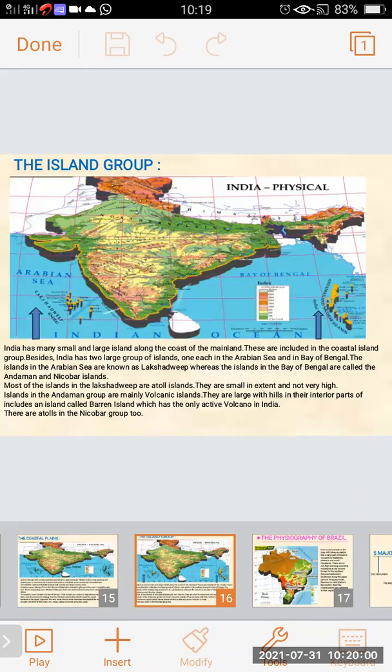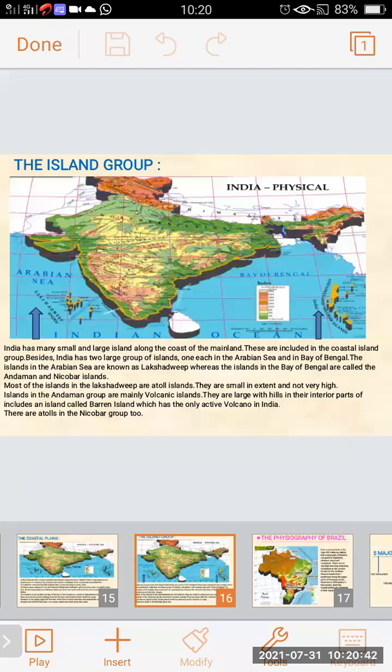And in the Bay of Bengal are the Andaman and Nicobar Islands. In the yellow color, the island groups are shown. Most of the islands in the Lakshadweep are atoll islands, meaning small islands. They are small in extent and not very high.